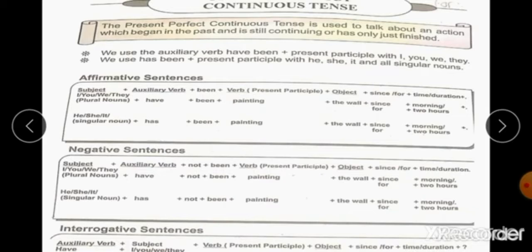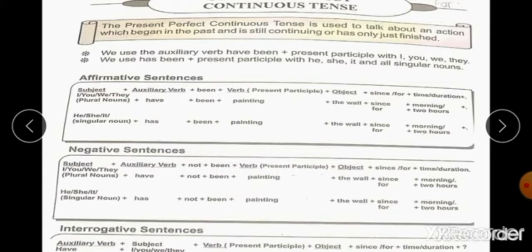Students, Urdu identification will be: if we get the Urdu words raha hai, rahi hai, rahe hain in the end of the Urdu sentence, and also the time duration mentioned in the Urdu sentence, then we should understand that it is present perfect continuous tense that we have to convert into English according to the structure of present perfect continuous tense.